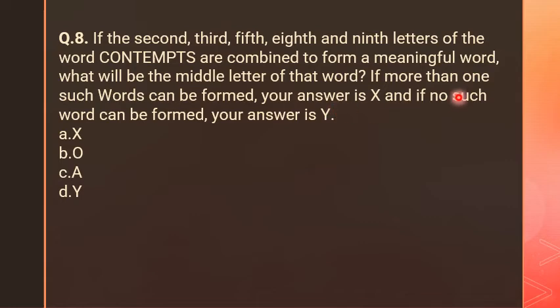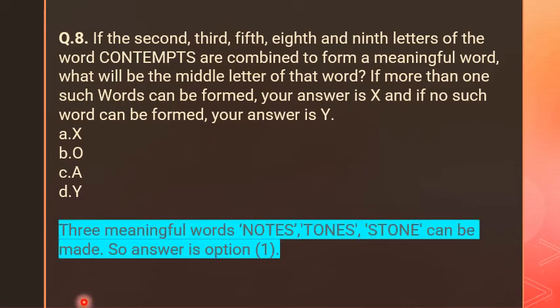If you can make more than one word, then just read what the answer is. Just read the question carefully. If more than one such word can be formed, your answer is X. If no such word can be formed, your answer is Y. Okay, this is very easy. Now, what is the answer?